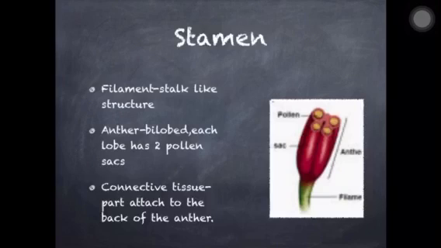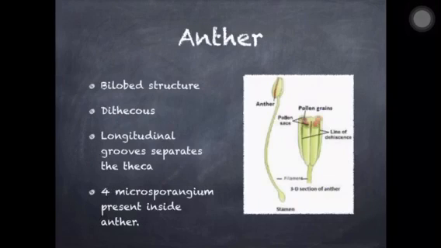The connective tissues are there, which help connect the anther to the filament. Next comes the anther. Now we are specifically talking about the first part of the stamen, which is the anther, a bilobed structure, as you know. The second term is dithecous. Dithecous: if we split the word, di means two, and thecous means a combination.